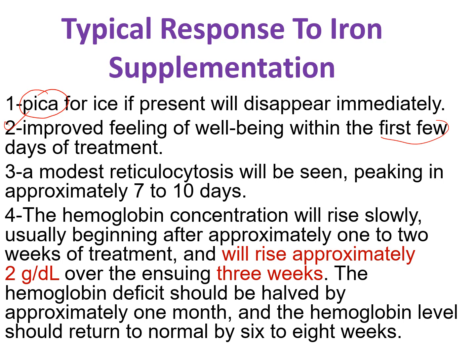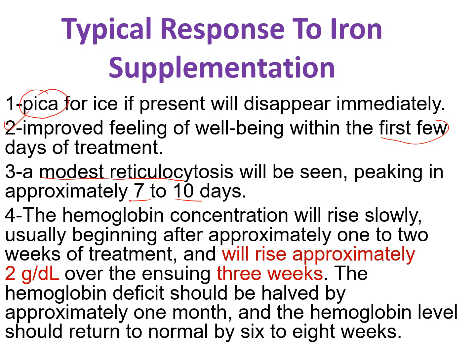Then there will be a modest reticulocytosis, peaking approximately 7 to 10 days after starting iron therapy. Then hemoglobin concentration, remember this, will start to rise slowly and usually begins after approximately 1 to 2 weeks of treatment only, and will rise approximately 2 gram per deciliter over the next 3 weeks.